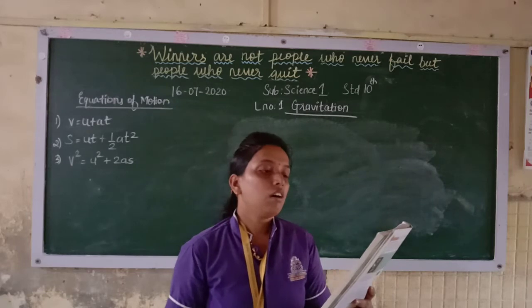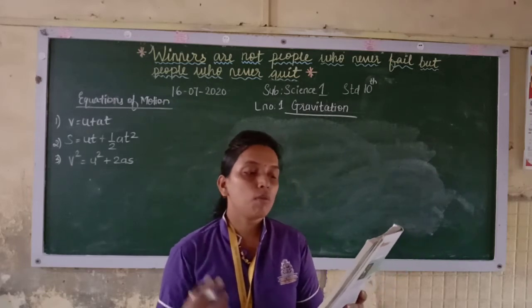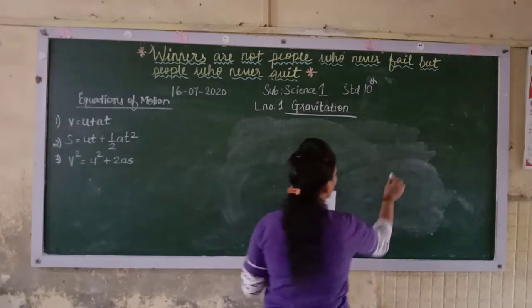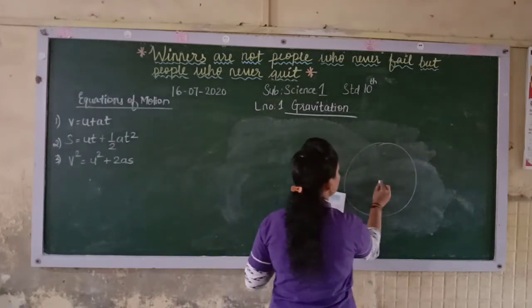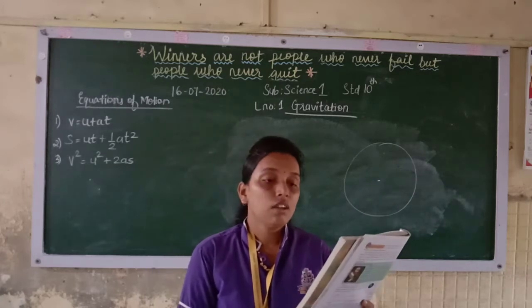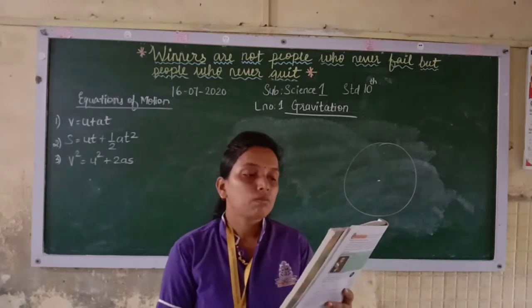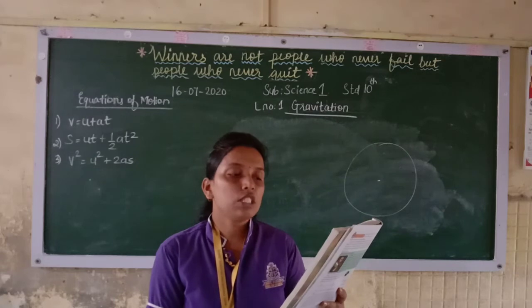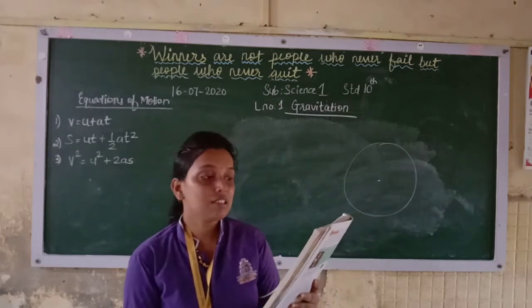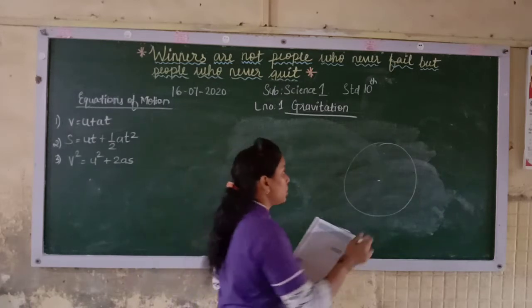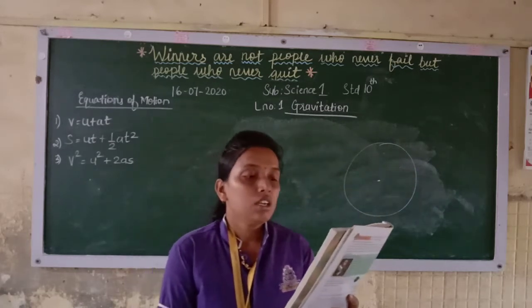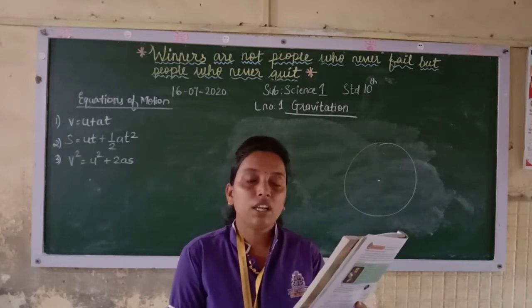So when an object is moving in a circle with a constant speed, there is a force which is directed towards the center, like we had seen in that string activity. Such a motion is possible only when the object is constantly acted upon by a force. This force, directed towards the center of the circle, is called the centripetal force.